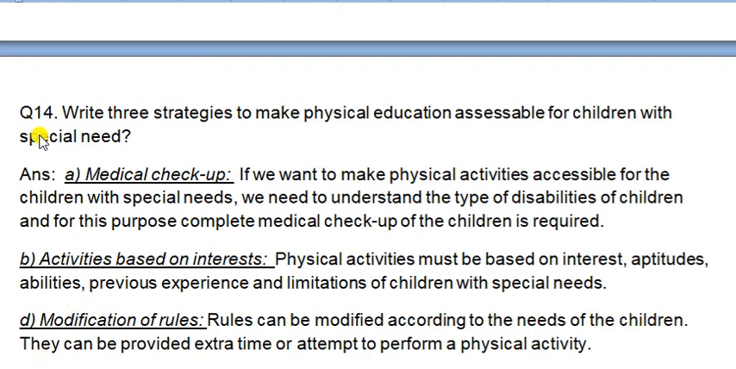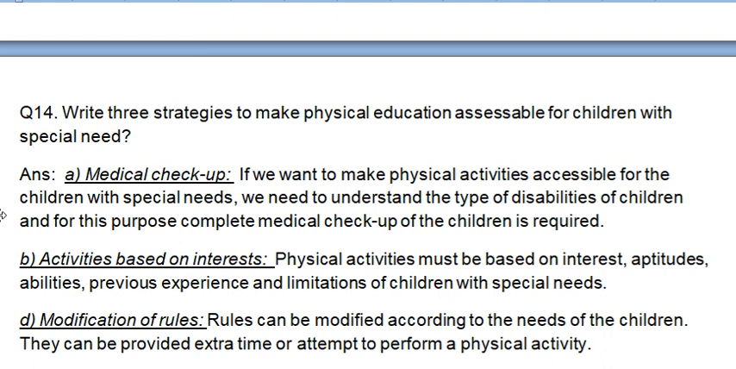Okay, now question number 14 was: write 3 strategies to make physical education accessible for children with special needs. In this we have to discuss the facilities which we can provide to children with special needs, and how we can make their life very easy. Okay, so the answer is a medical checkup.